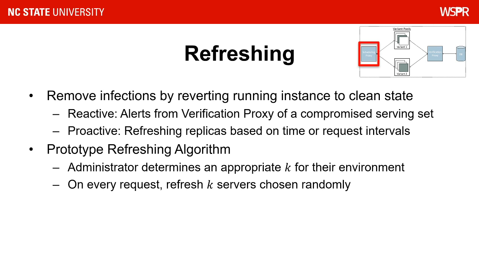The next responsibility is routinely removing infected servers by rolling them back to a known good state. This is the concept of software rejuvenation, or as we've been calling it, refreshing. Refreshing can be done in two ways. Reactively, when we detect something has gone wrong, then we can roll back all the servers involved, and proactively, when we perform refreshing on some interval. This can be tied to wall clock time or request rate. In our system prototype, we asked the administrator to define a parameter k, and on every request, k servers are chosen randomly to be refreshed. By combining reactive and proactive refreshing, we can further introduce uncertainty to the attacker's plan.